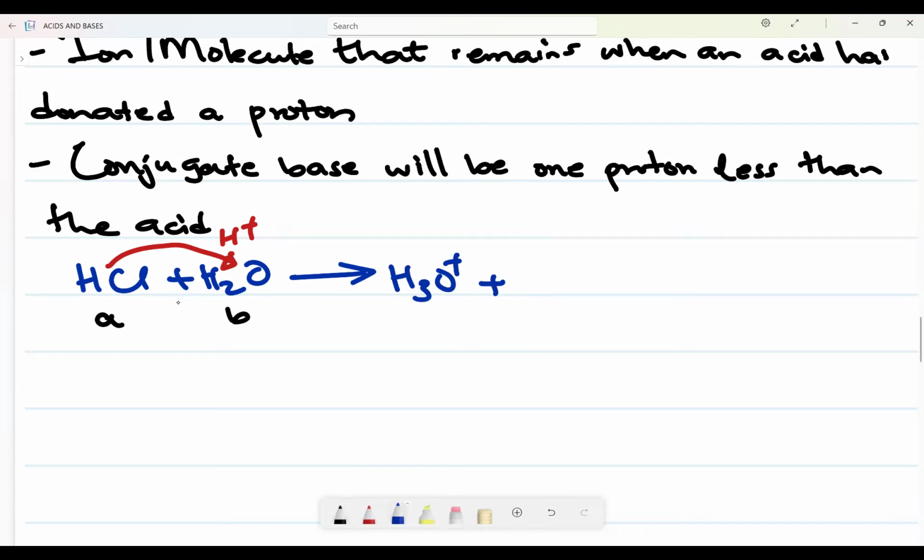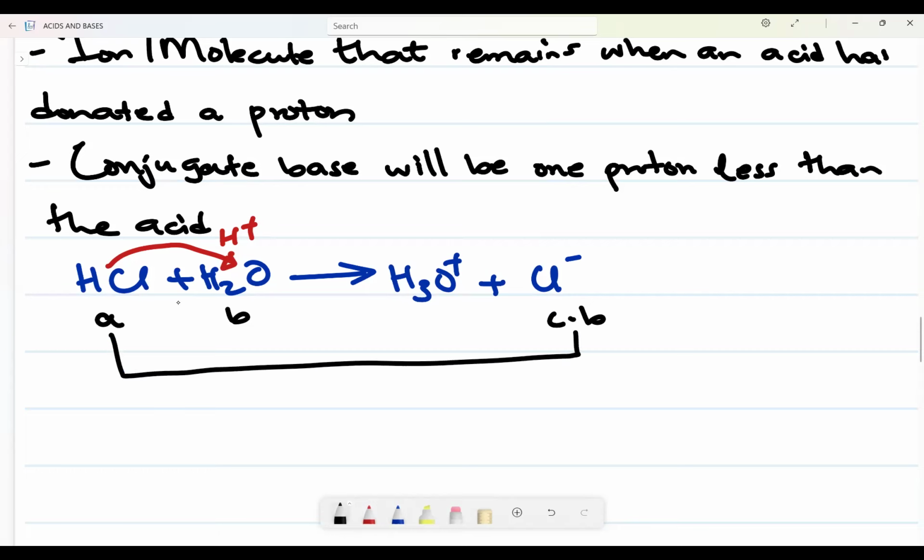H3O plus. But now HCl will be left with Cl minus. So now this is the remainder of that acid, okay? The remainder of the acid will now be called conjugate base. Okay? Conjugate base. So now this is what we refer to as conjugate base pairs.